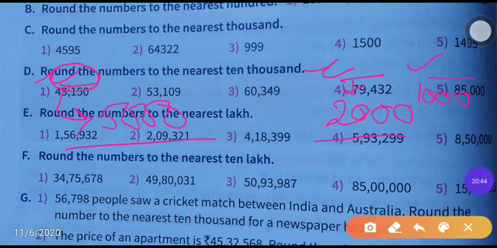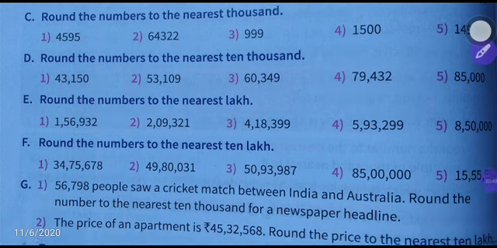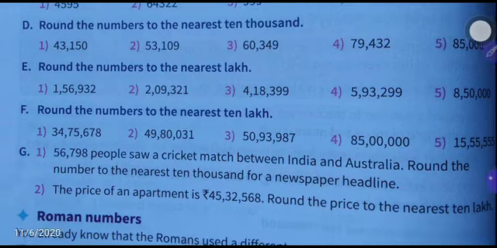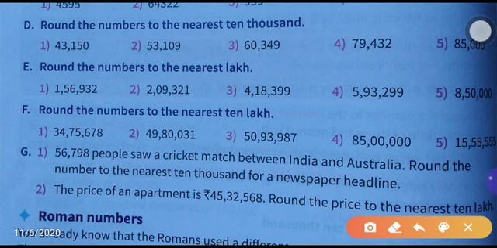Okay, so next D you see, round off to the nearest 10,000. Okay, while we round off to the nearest 10,000 place, what do we have to see? In the thousands place, which digit is there? That one we have to see.